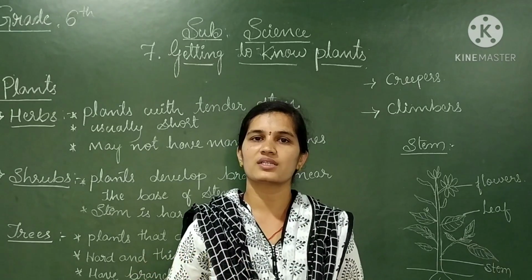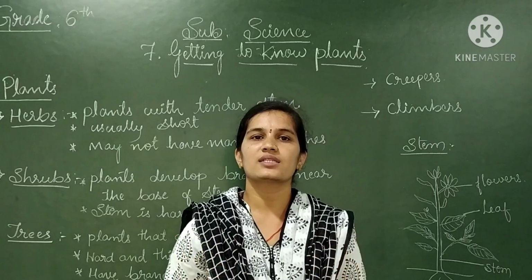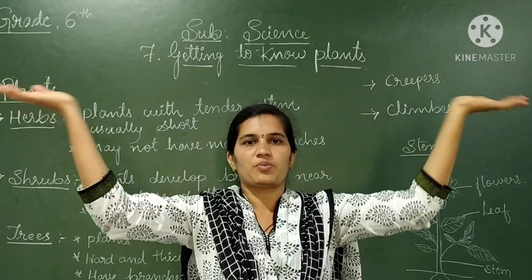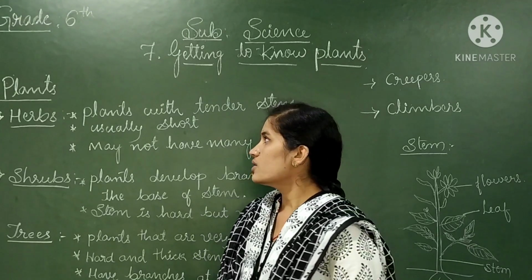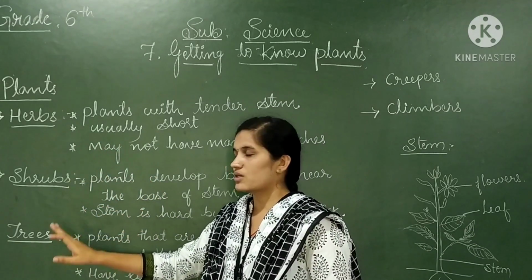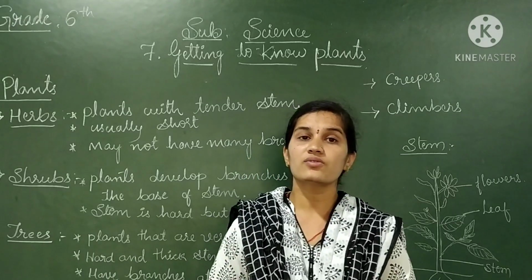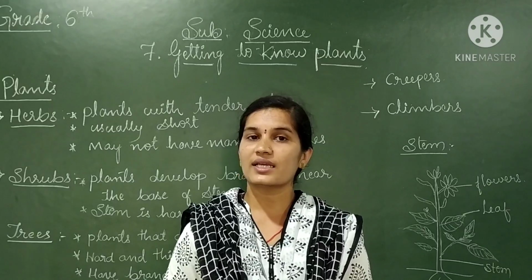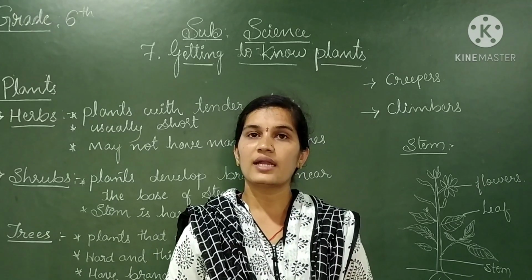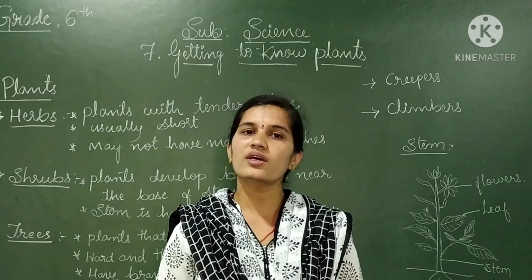They do not eject their branches at the lower part, they eject their branches only at the upper part. Those are called trees. Now you came to know what herbs, shrubs and trees are. And we can see some other types of plants in your garden, like the pumpkin plant and money plant. What are those called?